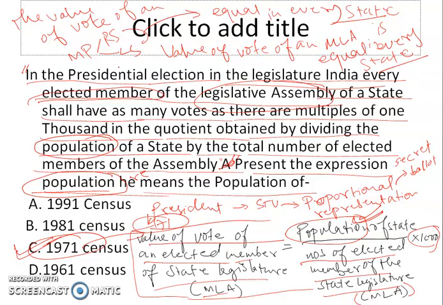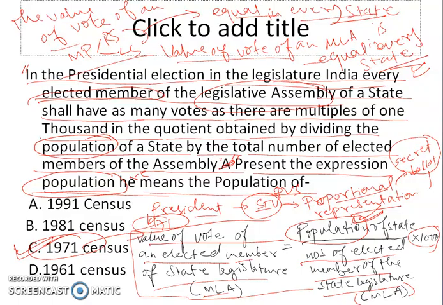And I have told you that you have to remember that the President is elected by means of single transferable vote, that is plural voting system based on proportional representation, by means of secret ballot, and the value of vote of an MP in every state is equal, and the value of vote of an MLA in every state is equal despite the population being different, because of this formula.